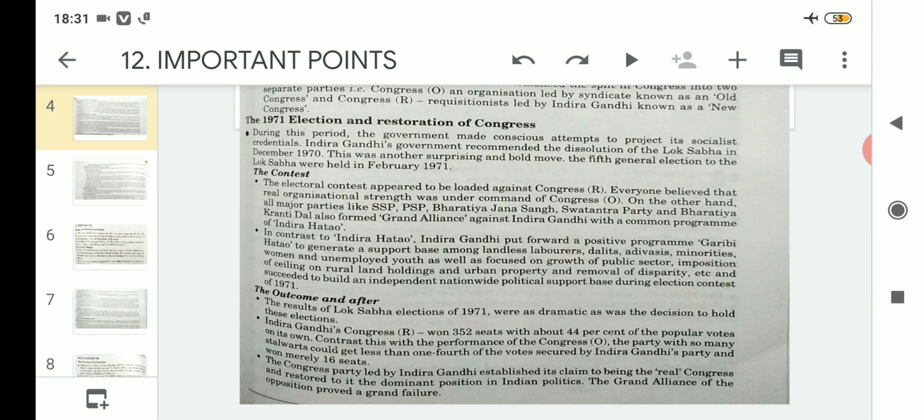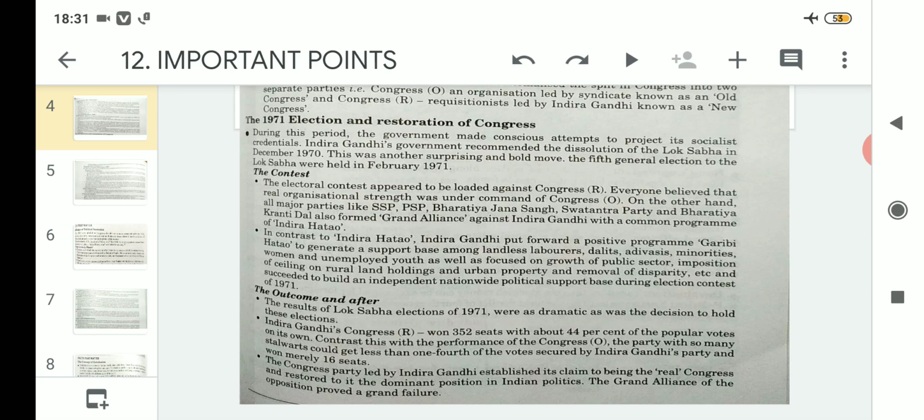They formed the Grand Alliance, but it could win only a few seats. So the Grand Alliance of that time was given the name Grand Failure.